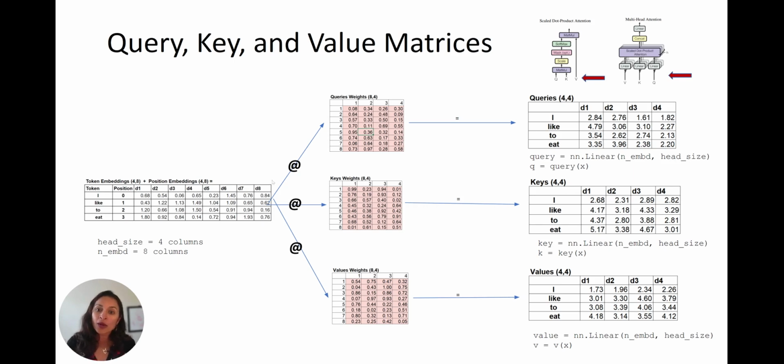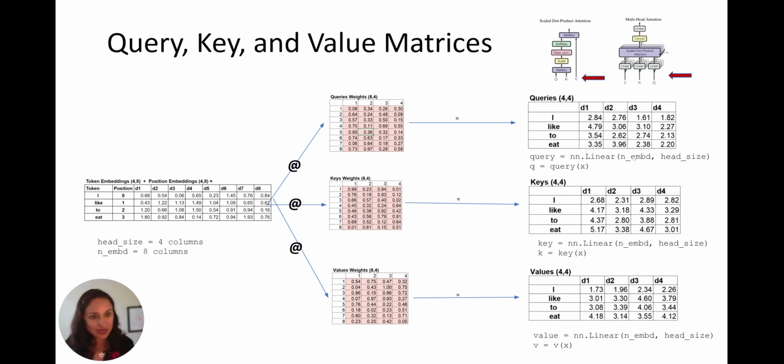So now we are going to do some matrix multiplication. Do you remember that token embeddings plus position embeddings matrix that we added together and created? Well, now we are going to multiply that 3 times by 3 different matrices: the query weights, the key weights, and the value weights. And look, these numbers are in pink, which means that the model is going to learn what those numbers should be. Those are parameters, okay? You can see there are 8 rows here, 8 columns here, and our output is going to be 4 columns and 4 rows. There you go. And here's the code.